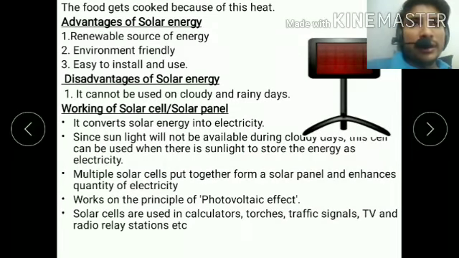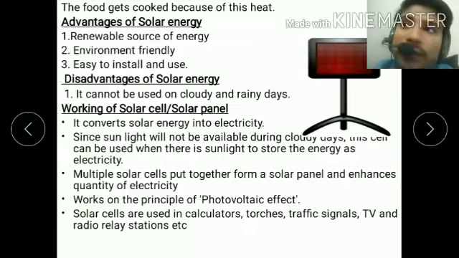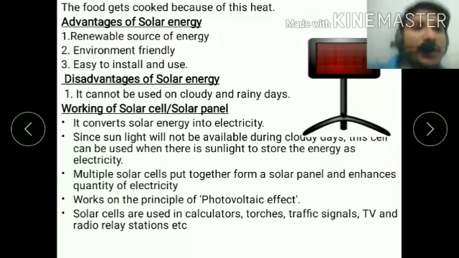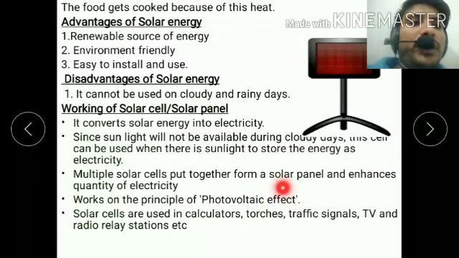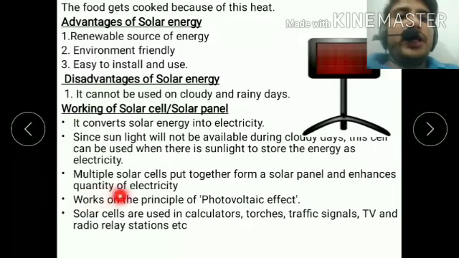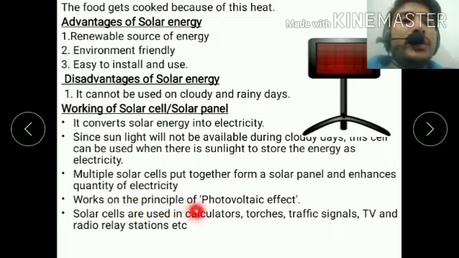The main important thing is that the solar cooker and the solar cell work in the summer times, not in the rainy days or the cloudy season. Multiple solar cells put together form a solar panel and enhance the quantity of electricity. It works on the principle of the photovoltaic cell. When sunlight strikes the photovoltaic cell, it absorbs the sunlight and removes electrons that produce electricity, and it is stored in the generator.